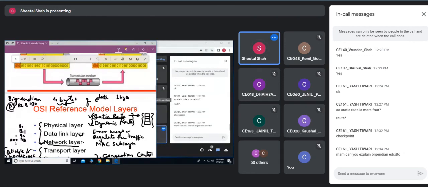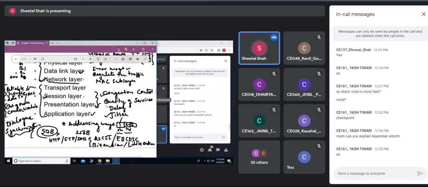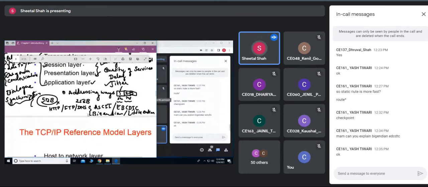Is it clear? So different systems, some computers, they may use, Intel uses little endian, and some Motorola or AMD processors may use big endian. So if they are communicating data like 20, 30, 40, 50, at the other end it would receive the data as 50, 40, 30, 20, isn't it?